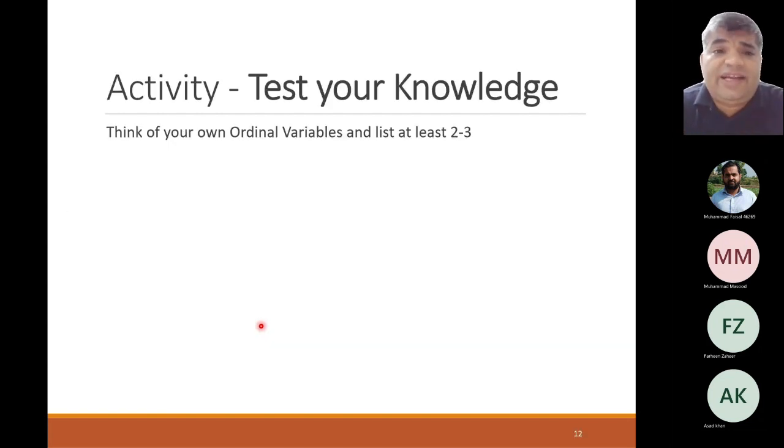So again, we would have an activity to test your knowledge. Can you think of any ordinal variable which has some type of order, in the form of superiority, who is the first, the second, the third, or the fourth? Can someone come up with a variable which is in ordinal form?